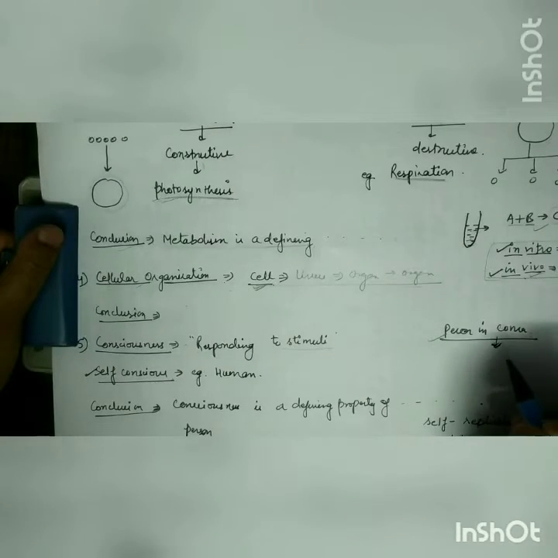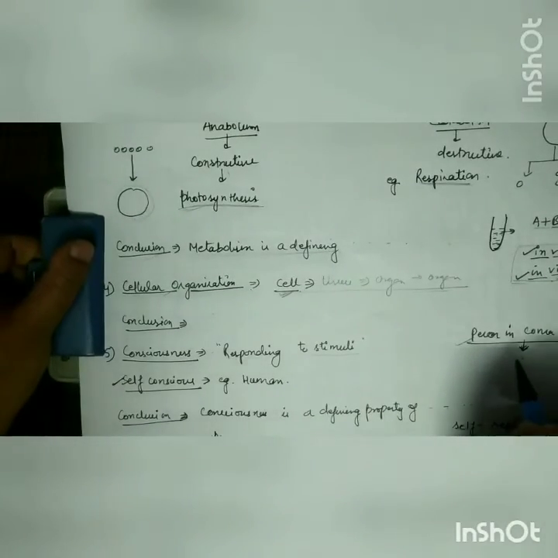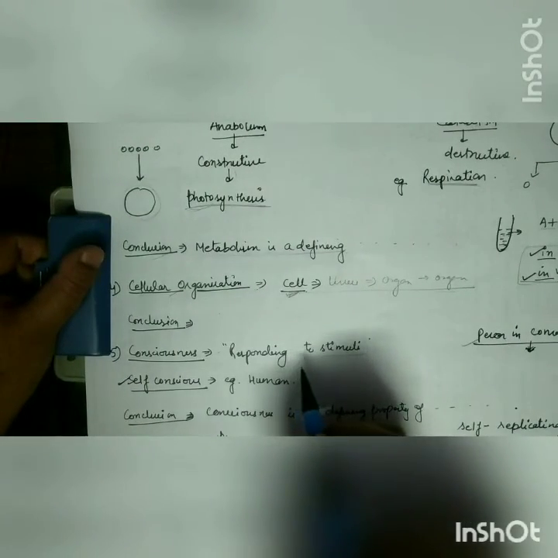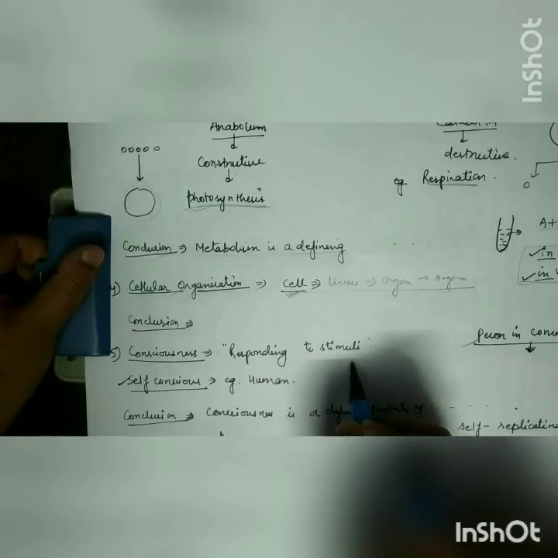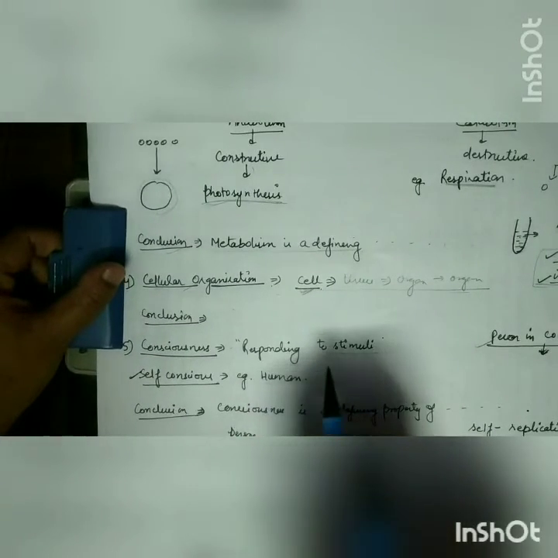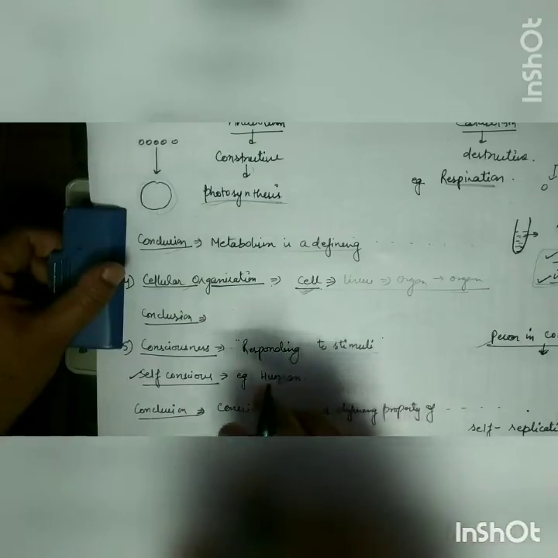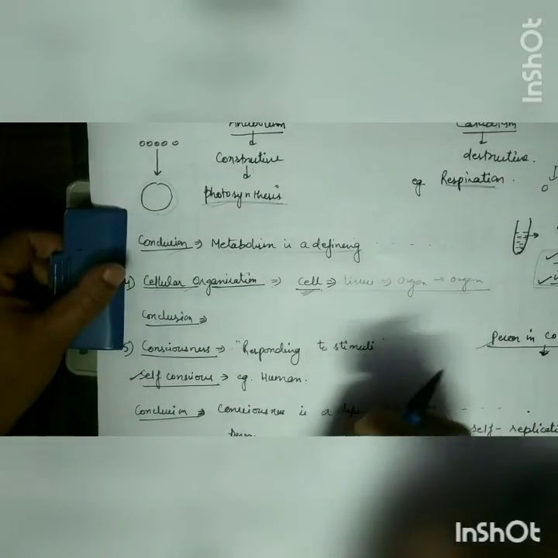The person will recover. Why is it happening? Because the internal part of the body is responding to the chemicals. They are not responding externally, but yes, internally the body is responding. So it means that consciousness is also a defining property, because it is happening in living organisms, and you cannot see any non-living object respond.